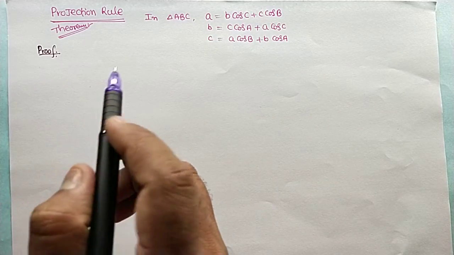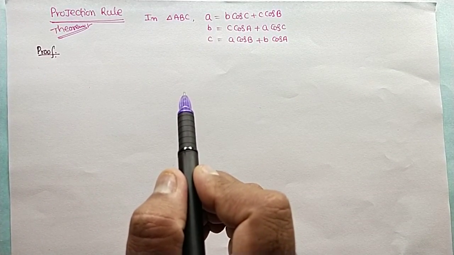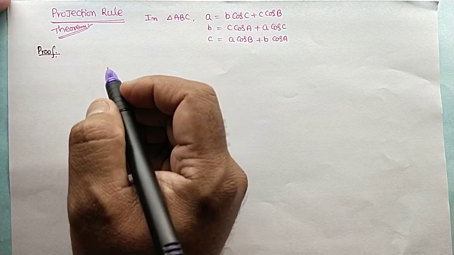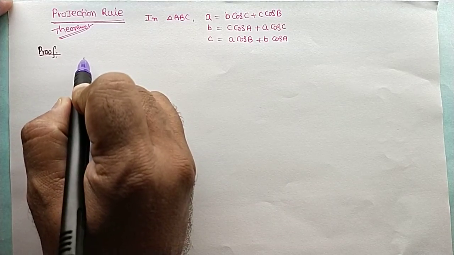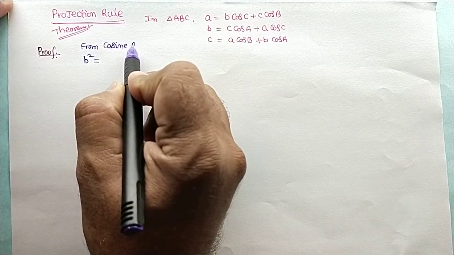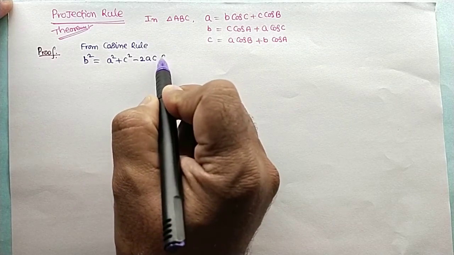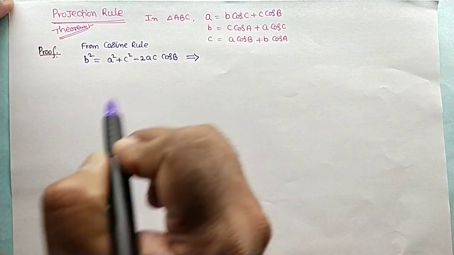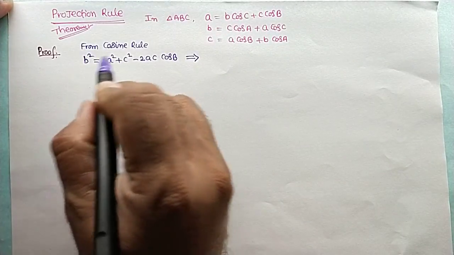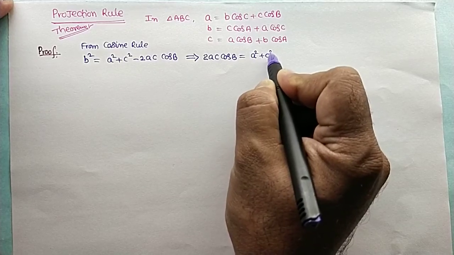Observe that in triangle ABC, a equal to b cos C plus c cos B, b equal to c cos A plus a cos C, and c equal to a cos B plus b cos A. From the cosine rule, b square equal to a square plus c square minus 2ac cos B. That implies 2ac cos B is equal to a square plus c square minus b square.